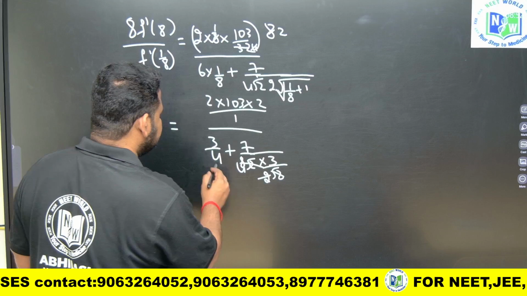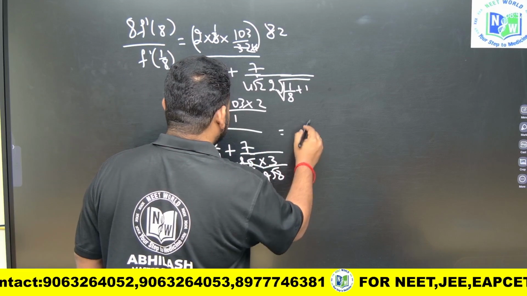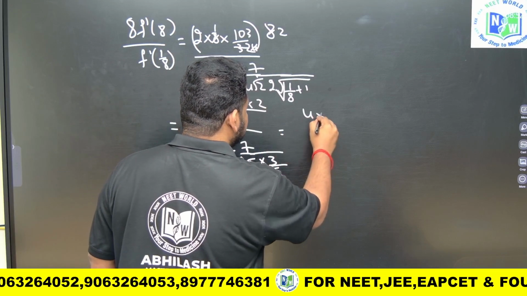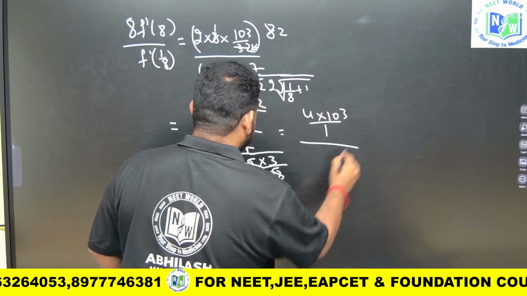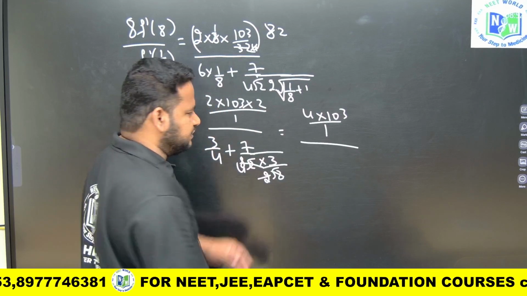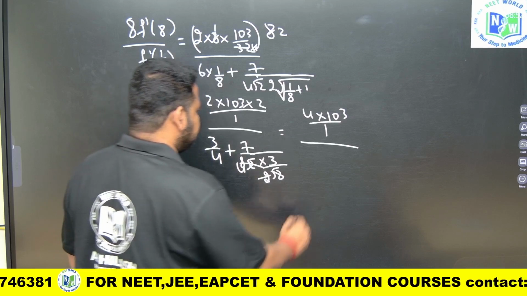So, what is the value I will get? This, if I send it upside, this will become 2 into 103, so 4 into 103 by 1. This I have to write by taking the LCM. So, this will become 3 by 4 plus 7 by 12.